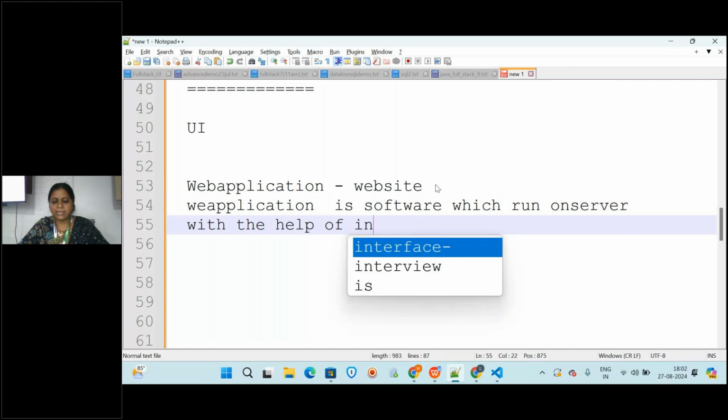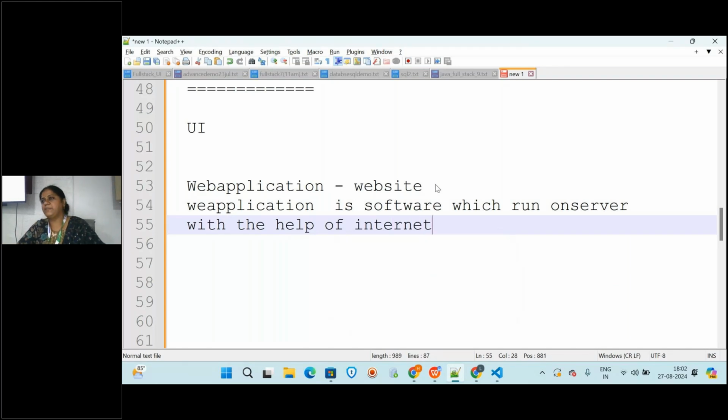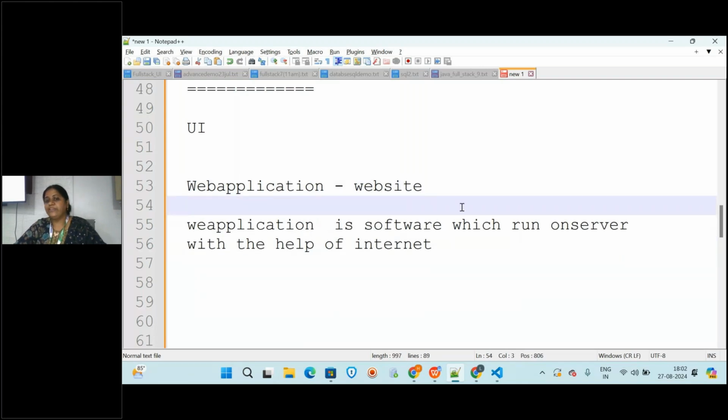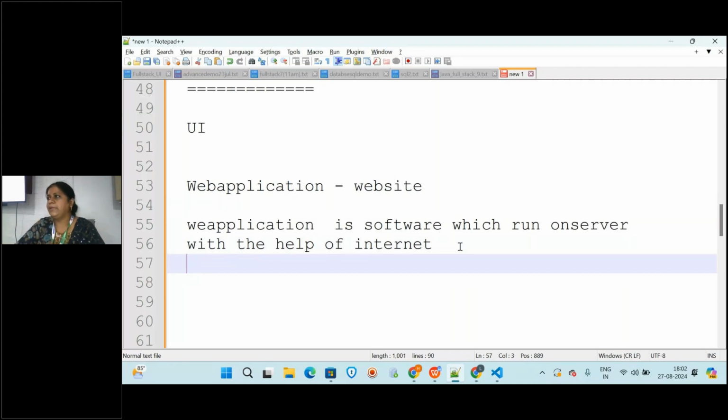So we are doing this complete course to develop some application, right? So what is this web application? It is a software which will run with the help of internet on the server. What are the examples of web application? Suppose I tell you Notepad. Notepad is installed on your computer. Do you require internet for working with Notepad? No, not required, right? So that is not a real-time web application.